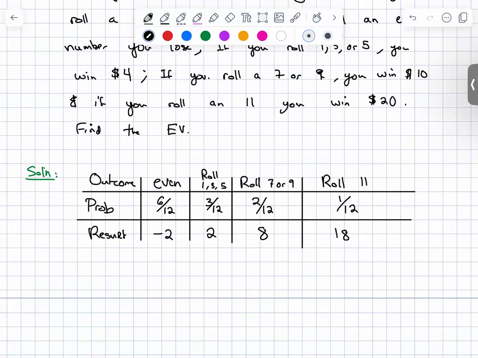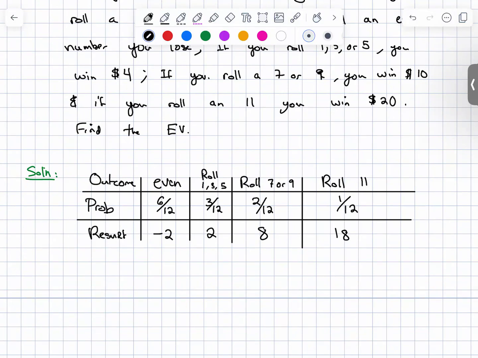Any questions so far? What if you don't subtract the $2 to play each time? Excellent question, because there are 2 ways that you could think about this. You could think about it as looking at purely your expected value of the game, and then you take off your $2 at the end. And that will work too.